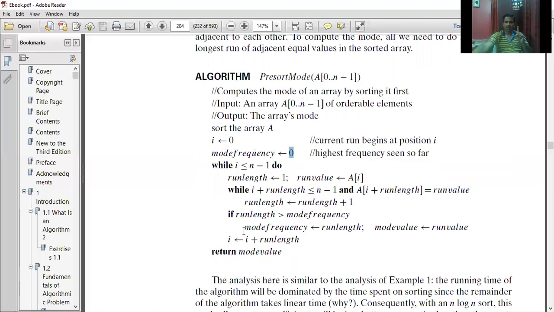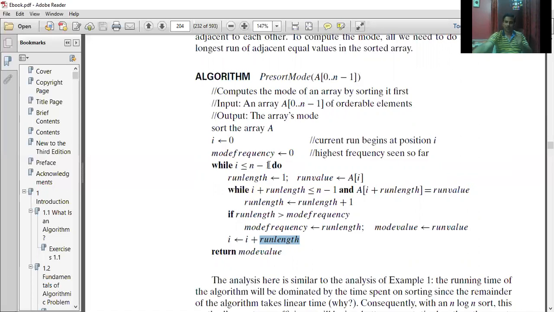It's greater. So mode frequency at this moment of time is your run length, that is 1, and mode value will be your run value, which I consider the very first element, where the very first element is going to be 1. Getting my point? So mode value will be 1 and mode frequency will be 1. And I will be incremented with respect to your run length. In this loop, now I will point to the second index element.